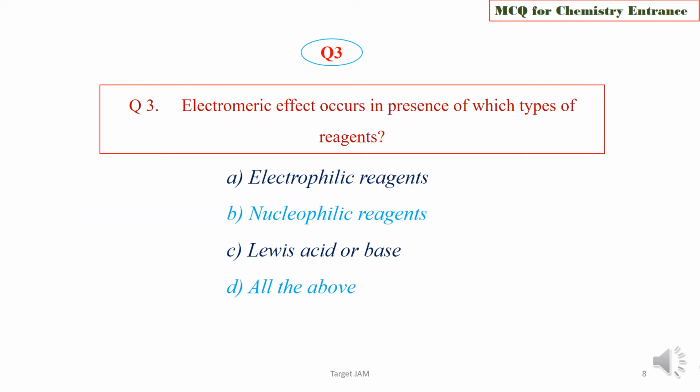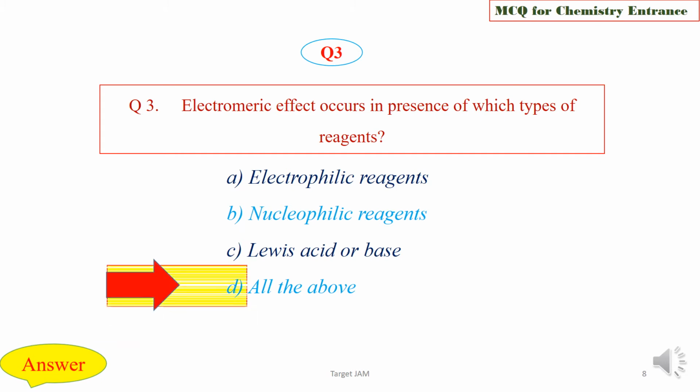Question 3. Electromeric effect occurs in presence of which type of reagents? Electrophilic, nucleophilic, Lewis acid or base, or all the above? Choose the correct one. We are now moving to check the answer key, and the right option is option D, that is all the above.